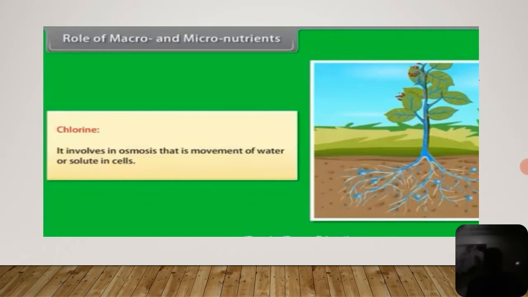When we see the deficiency, it results in wilting, and chlorotic and necrotic spots. In this lesson, we shall discuss what chlorosis and necrosis are. So it results in wilting, with chlorotic and necrotic spots appearing on the leaves. And not only that, the leaves appear bronze in color, and the roots show stunted growth.